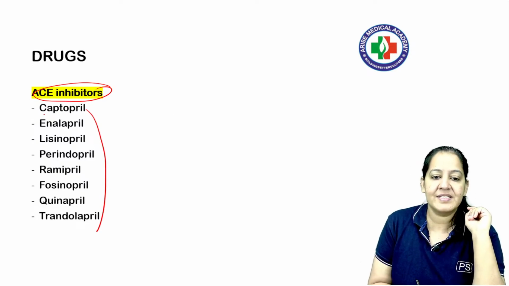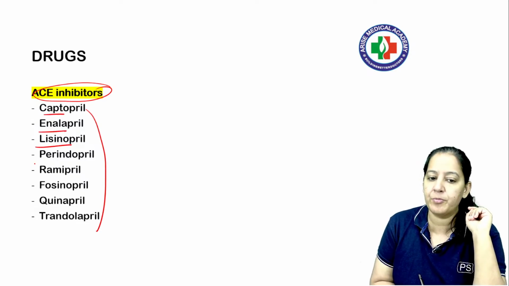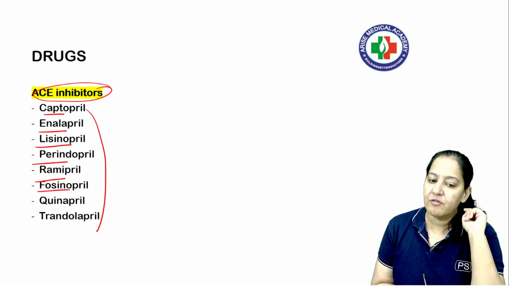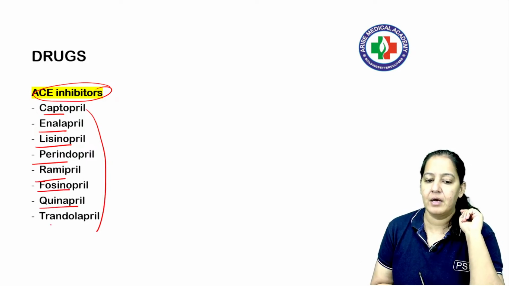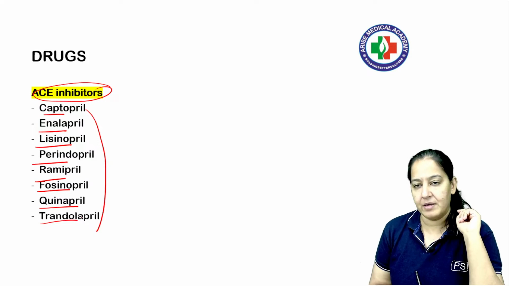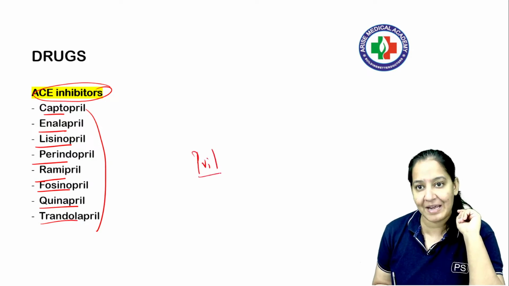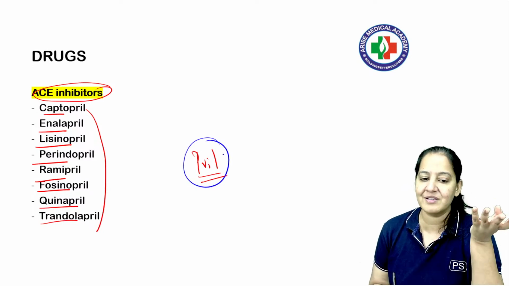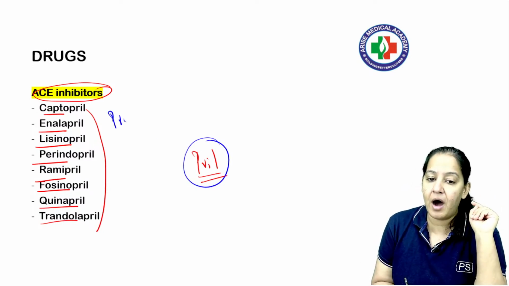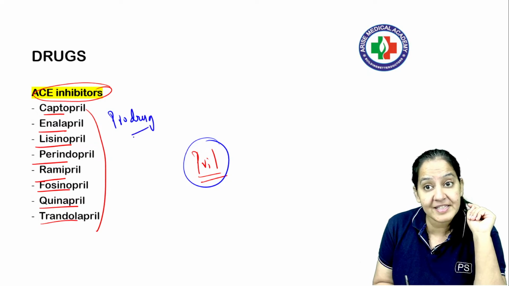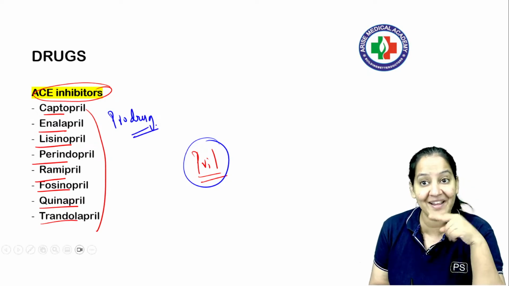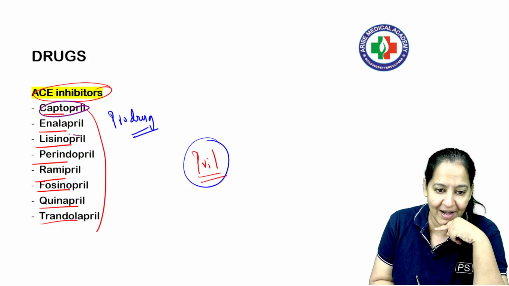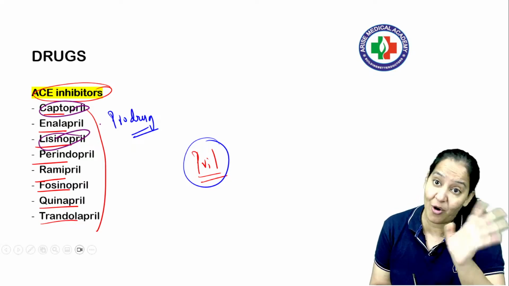They are captopril, enalapril, lisinopril, perindopril, ramipril, fosinopril, quinapril, and trandolapril. So don't add pril after your name. You have to learn the prefix also. Suffix is pril, everyone knows. All of them are pro-drug except two. Which two I told you at the beginning when I taught you pro-drug. Captopril and lisinopril are not pro-drug. Rest all are pro-drug. I told you.